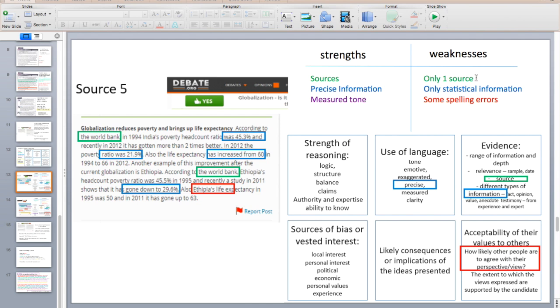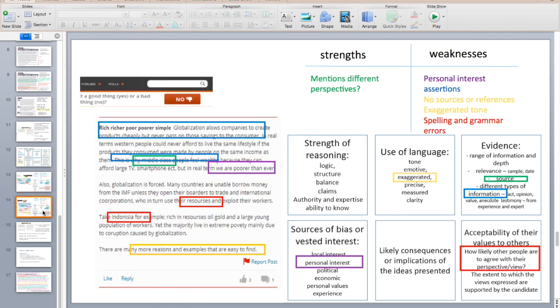Weaknesses: you can say that they've only used 1 source. You can say that they've only used statistical information. You can say that they've made some spelling errors. So you're not likely to agree with their perspective. Strengths for the no column: they mention different perspectives. The weaknesses I thought were quite a lot.